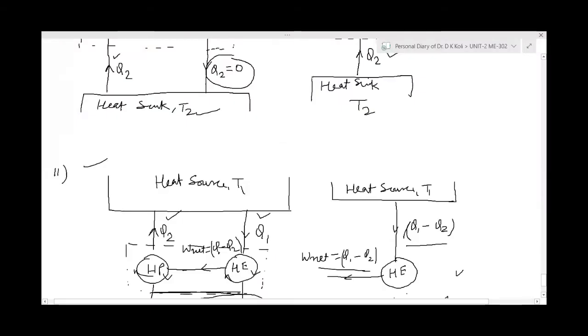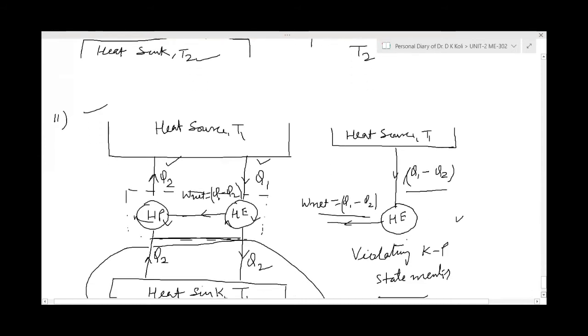As we have seen earlier, suppose there is a heat engine, and this is the heat source, and from the heat source, heat is taken.